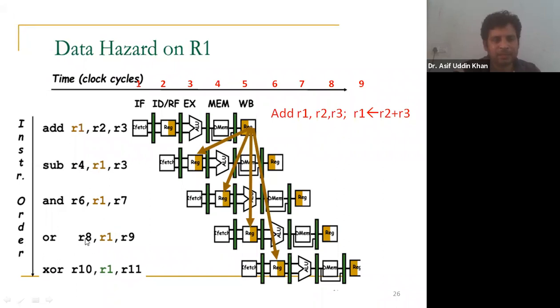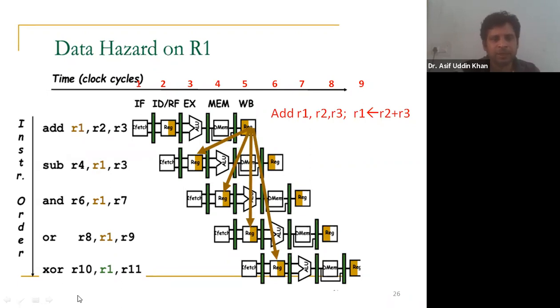Similarly, come to the next instruction, OR R8, R1, R9. So here the source registers are R1 and R9, and the destination operand is R8. Okay, I can see this instruction fetch is done here in clock cycle number 4, and ID is done in clock cycle number 5, and here it requires reading R1 and R9, but R1 is not complete here. R1 will be completed when? After the completion of clock cycle number 5. But now we are in clock cycle number 5. After completion of clock cycle number 5, R1 is ready, but here it is not ready,